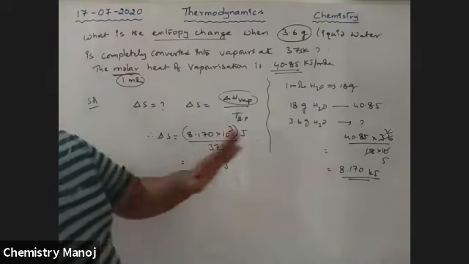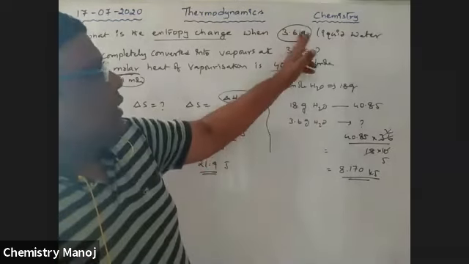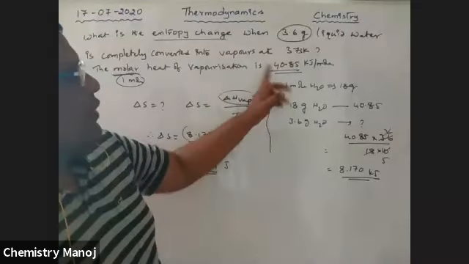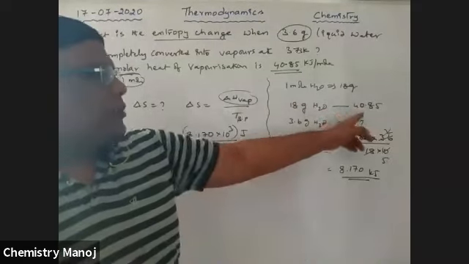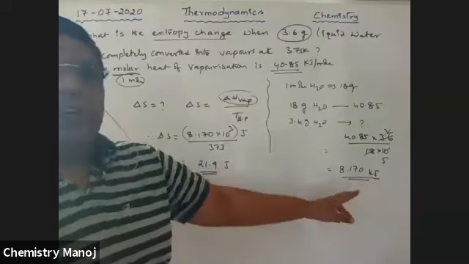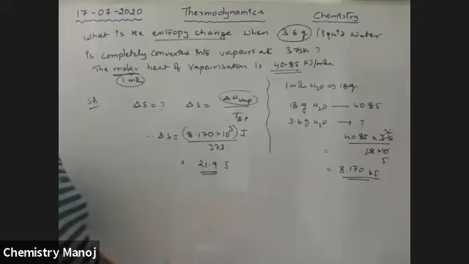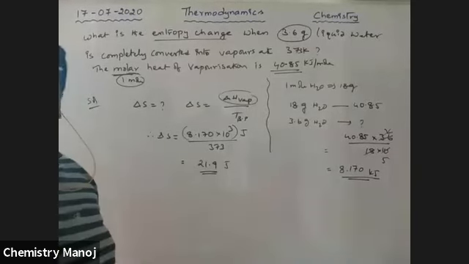See, in this problem, the important point is that you want to calculate for 3.6 grams of water, but the given value is for 1 mole, which means 18 grams. So 3.6 grams is how much? Finally, calculate that value and use it as delta H vaporization.